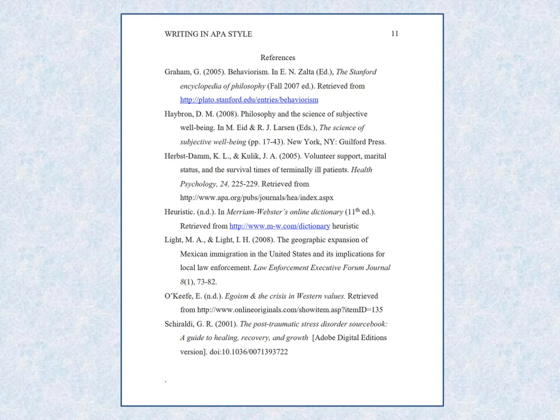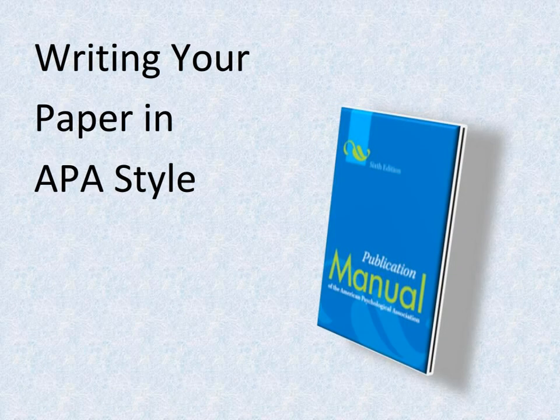Don't let the length of the APA manual overwhelm you. Much of it pertains to manuscripts submitted for publication in academic journals rather than research papers completed for class assignments. You will not need to read the entire manual to use the guidelines properly in your academic work. Use the page and section numbers provided within this tutorial and the index at the back of the book to focus on the portions that are applicable to writing a research paper.